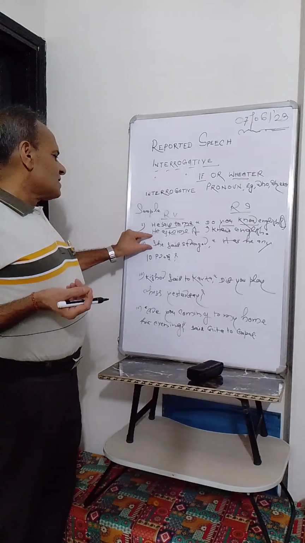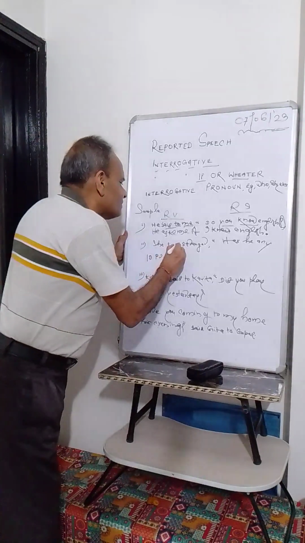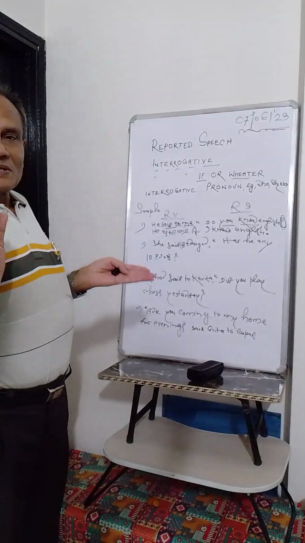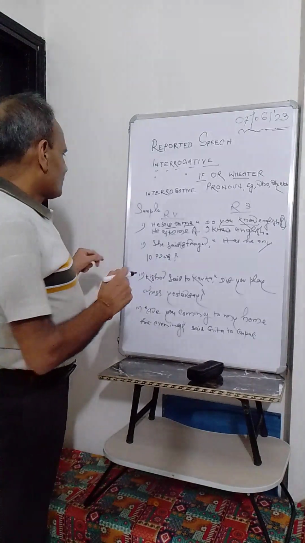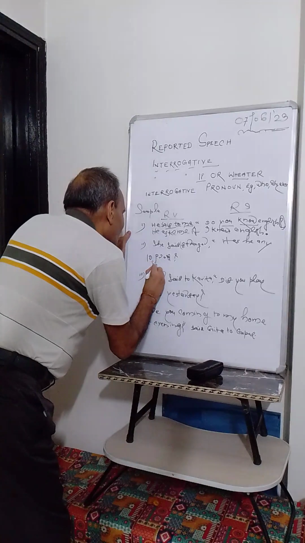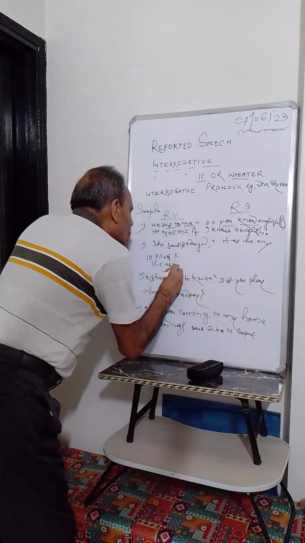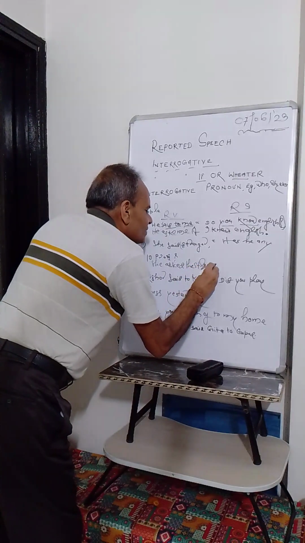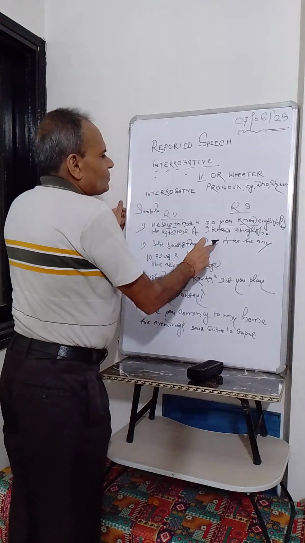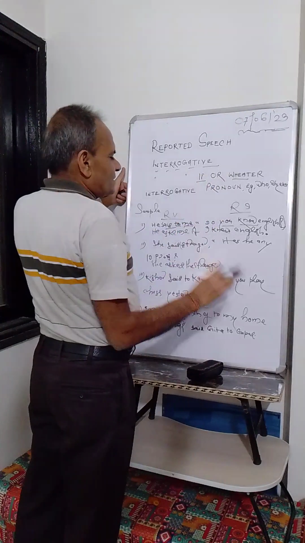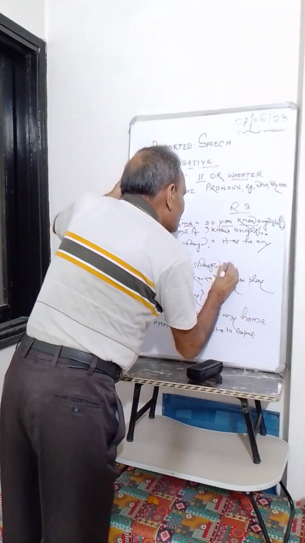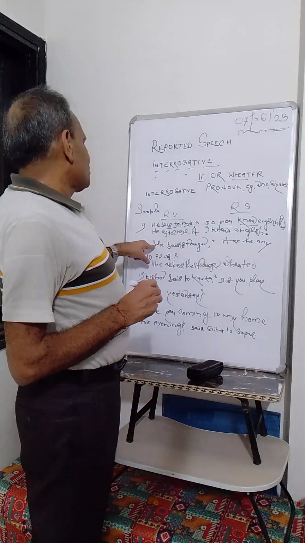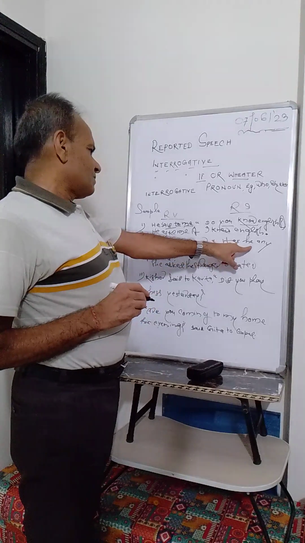Second sentence simply tells, she said to a stranger, has he any ID proof? So you just write here, she asked, A-S-K-E-D, asked the stranger, S-T-R-A-N-G-E-R, stranger. Here too you can write if or whether, it is up to you. So let me write here whether, W-H-E-T-H-E-R, whether. Who she is asking? A stranger. A stranger is he. Is it not so here?